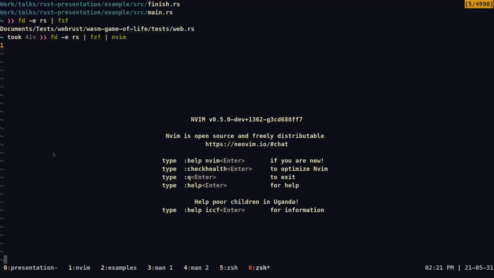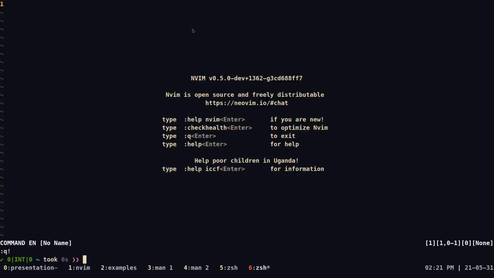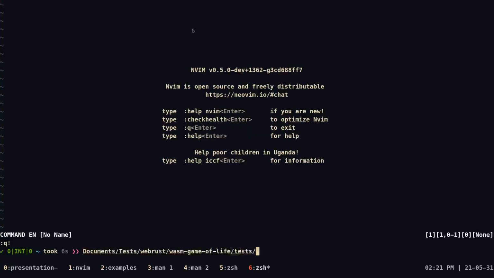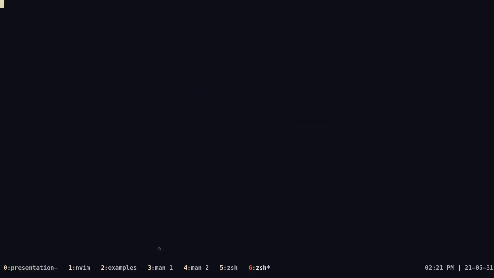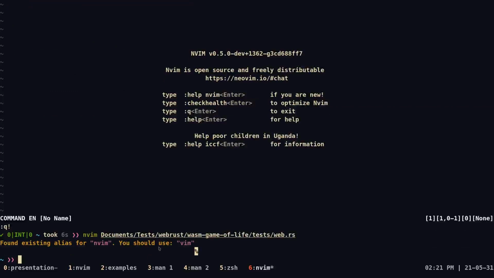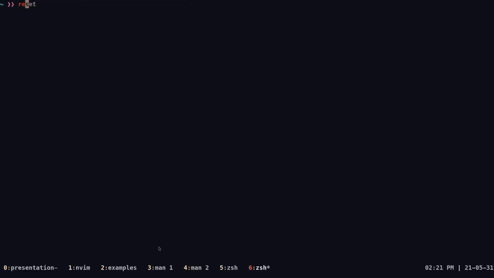So if we take a look at that again, right? Usually what we would like to see is if we copy everything here and then do NeoVim and then just put in the file as an argument to NeoVim, it would automatically start. And that's how we want it. Unfortunately, that wasn't the result we got.